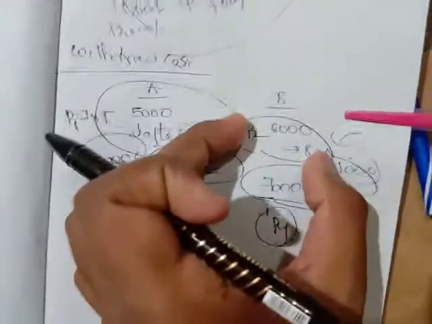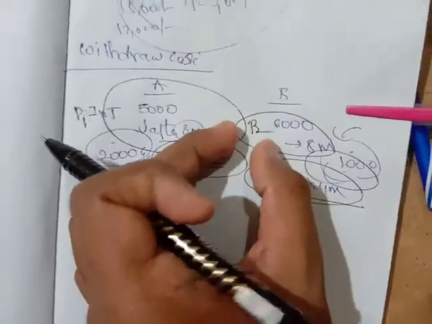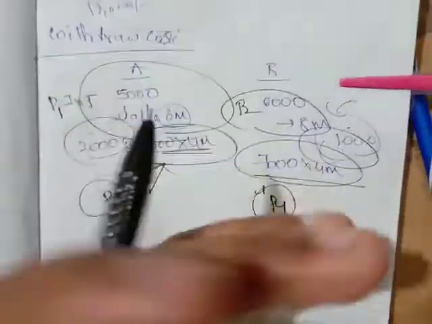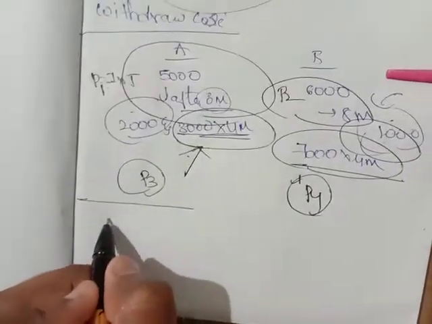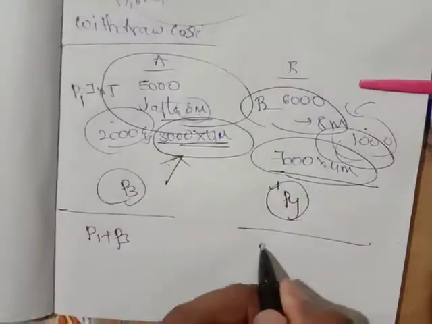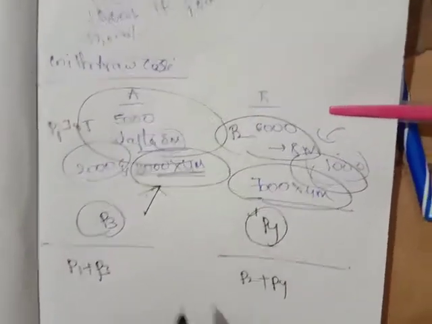For B, for one time period you get P2 profit, and for the other you get P4 profit. Total profit of A is P1 plus P3. Total profit of B is P2 plus P4.